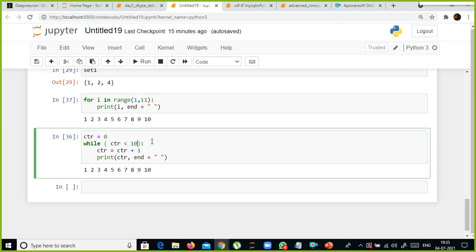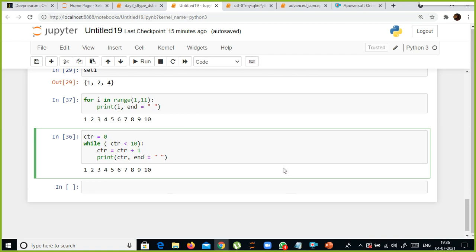Maybe if I say customer, let's say this is purchase amount, and the purchase amount is less than $10,000. Let's say you have a big data set, and you want to check those customers who purchased less than 10,000. In that case, whatever values are there, it will print them.